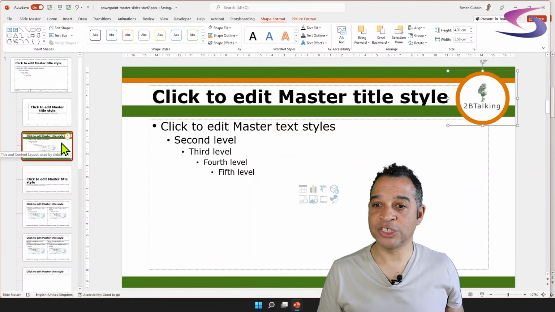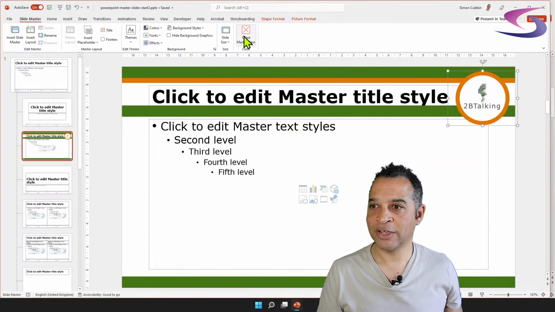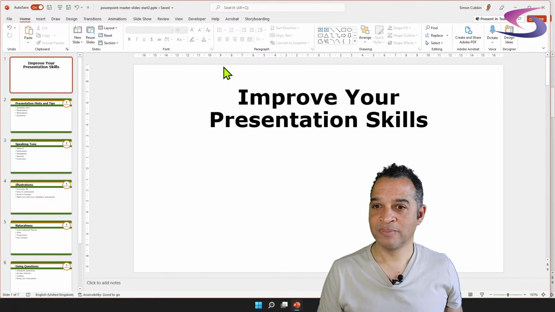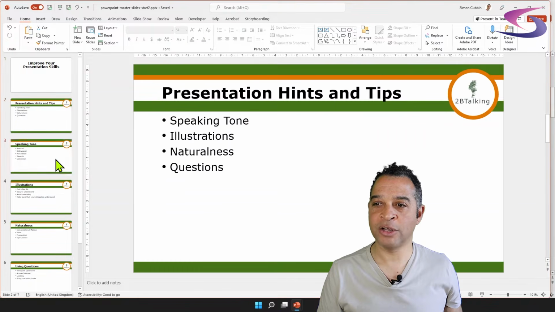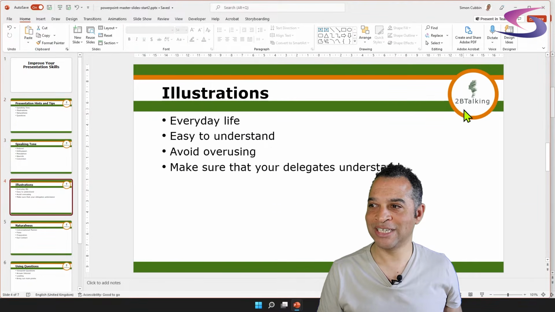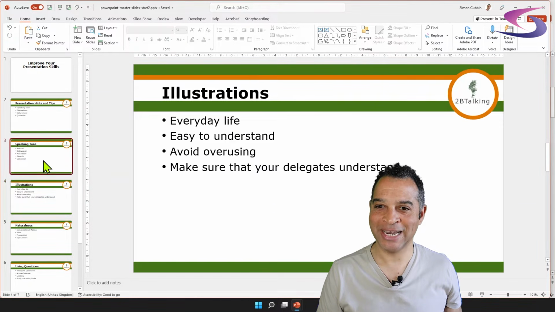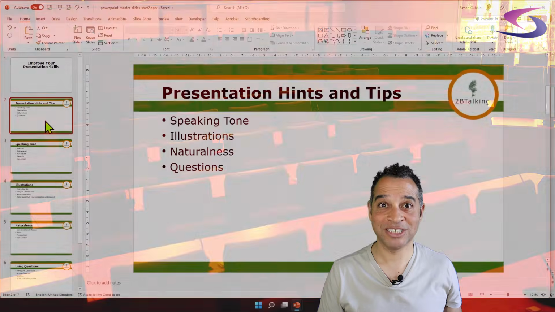Now, because I've done this on the title and content layout, if I close the master, so go to slide master here and click on close master view, if I now go to each one of my other slides, you can see that my logo has shined through and it's very, very consistent.